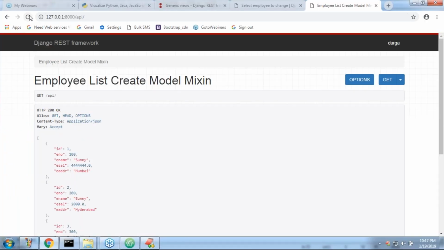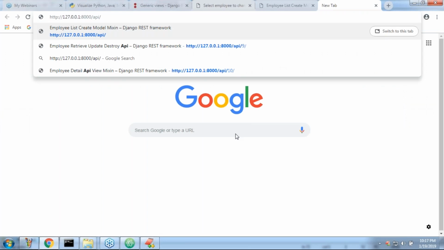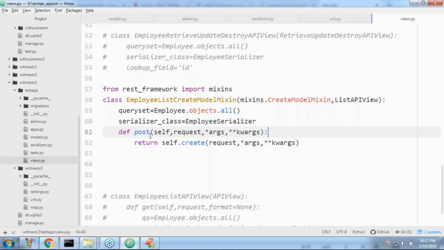Here, let me refresh the same thing, or otherwise let me open. Maybe you might make a mistake in the code. Post, right? This is the post.